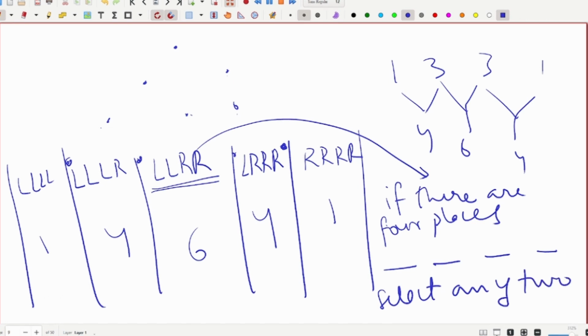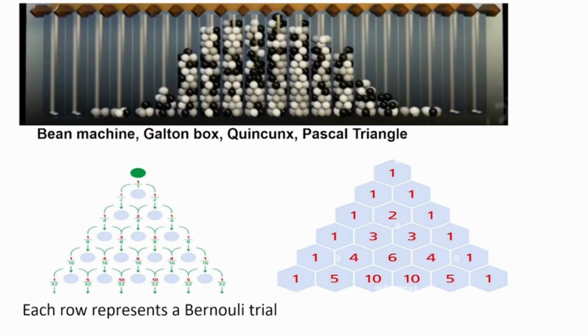Why 2? Because we are selecting 2R or 2L here. Then that becomes 4C2, and 4C2 is nothing but 6. So Pascal's triangle and combinations are all linked. In this way you can see these are the values which we were writing.